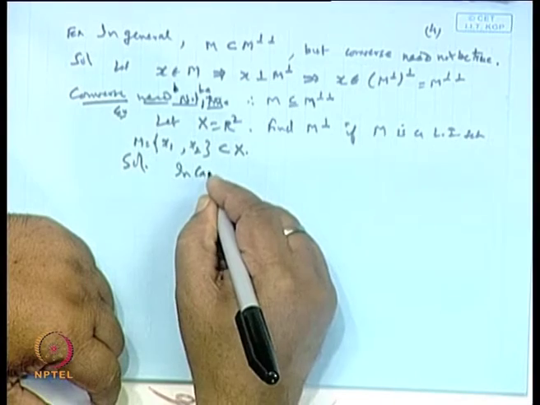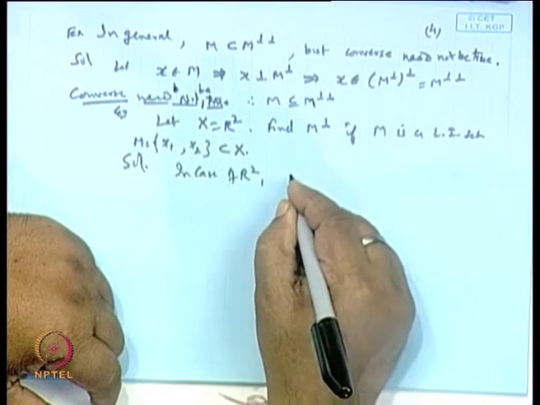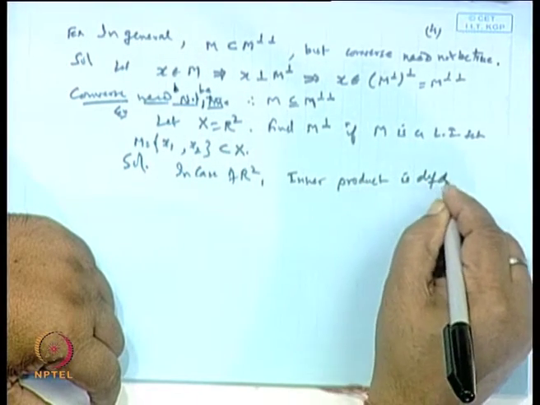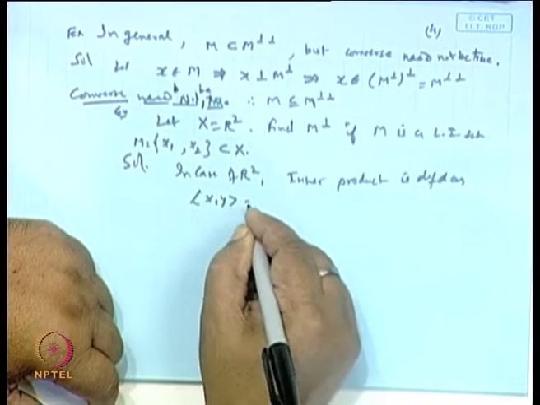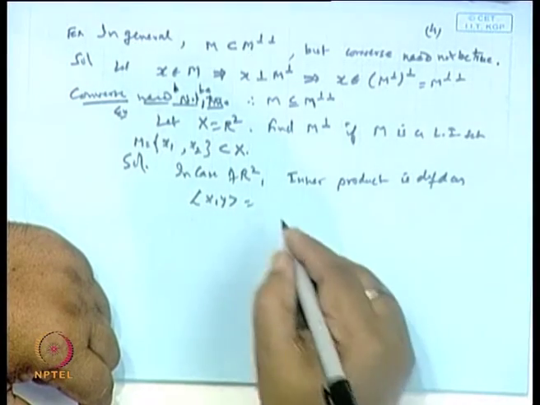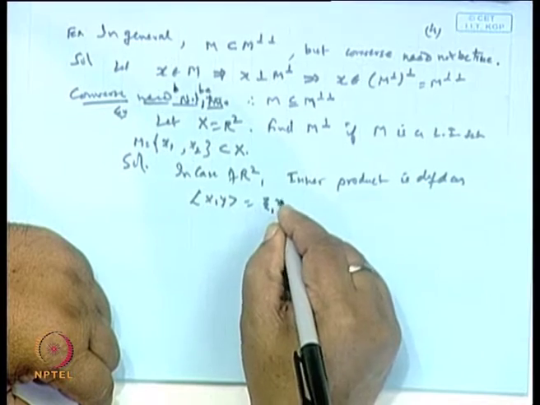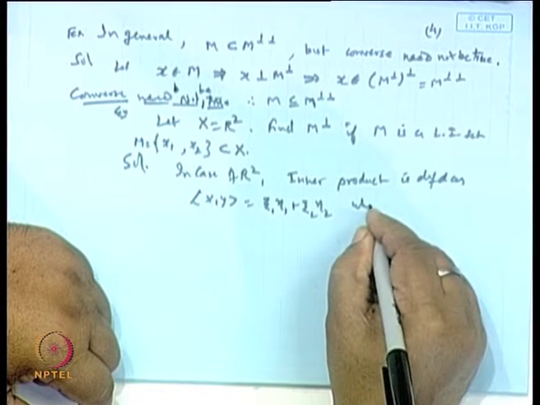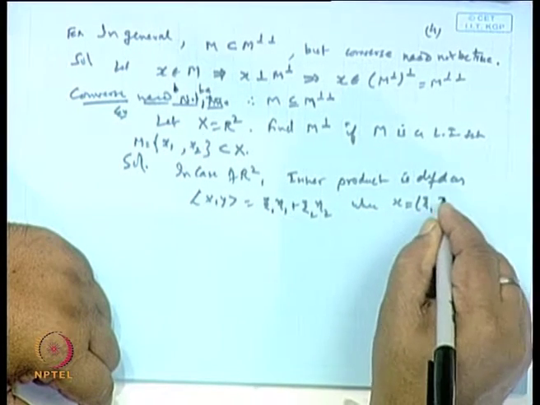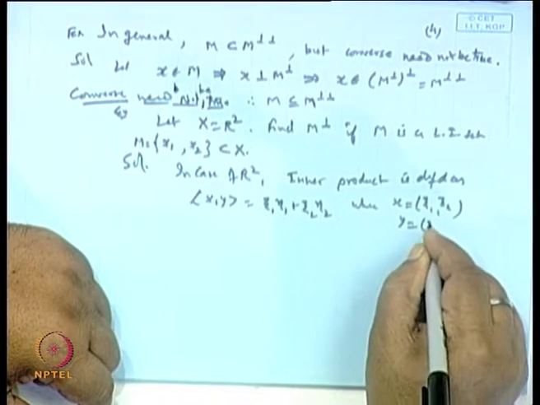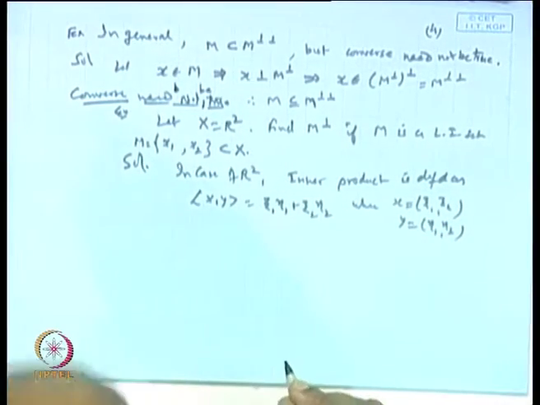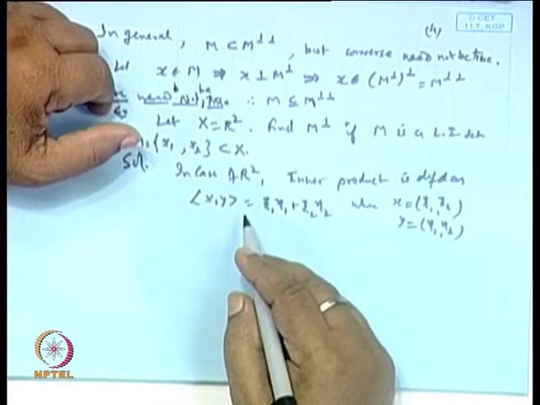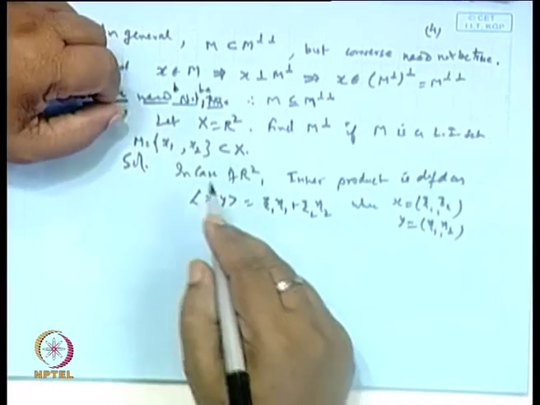In case of R 2, the inner product is defined as the inner product of x by y is xi 1 eta 1 plus xi 2 eta 2, where x is xi 1 xi 2, y is eta 1 eta 2. So, x is this point x 1 x 2, this is the point M.